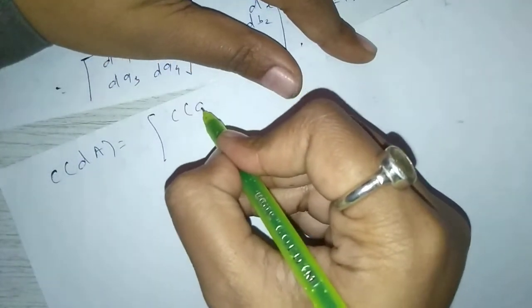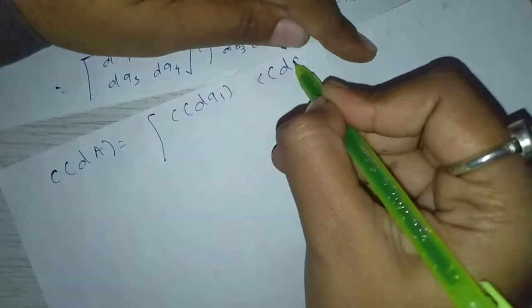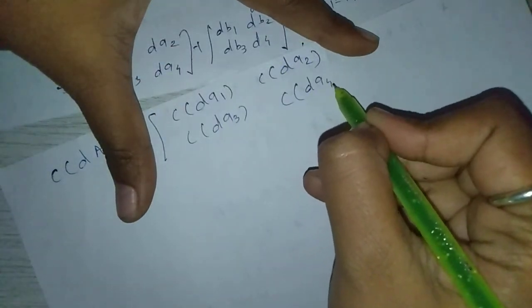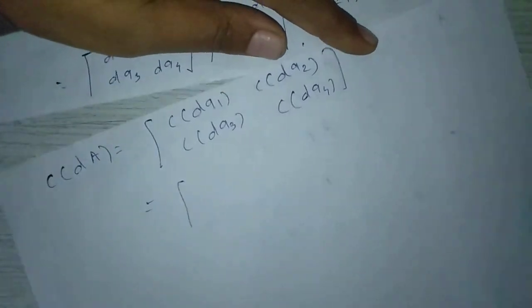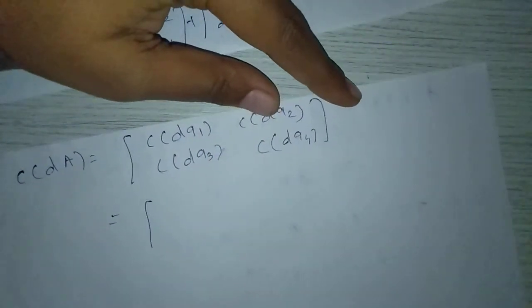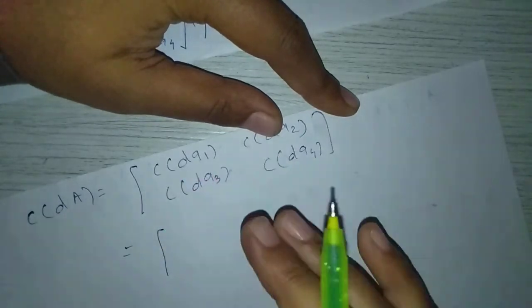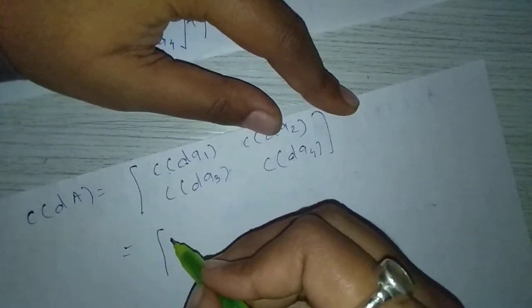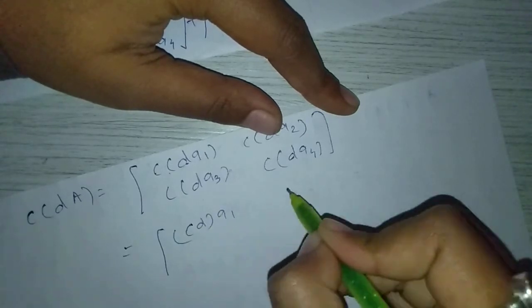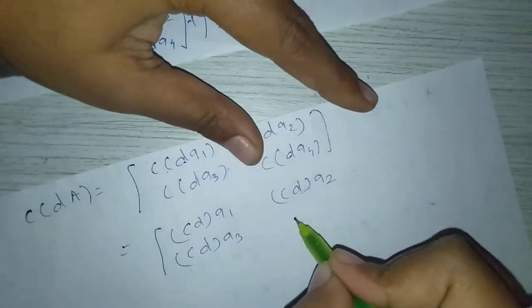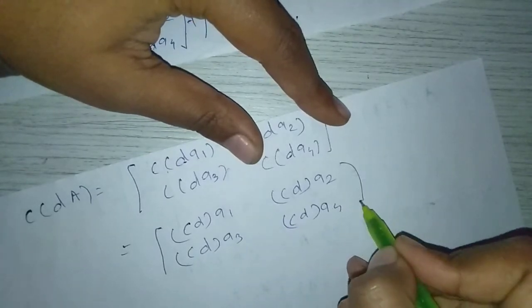So this matrix becomes c into d into a1, c into d into a2, c into d into a3, c into d into a4, and c d ai belongs to R. So associative property holds in R. That's why this can be written as c into d into a1, c into d into a2, c into d into a3, c into d into a4.